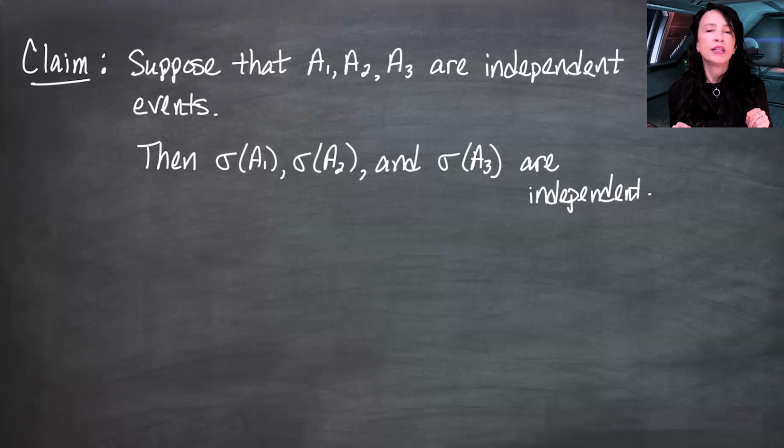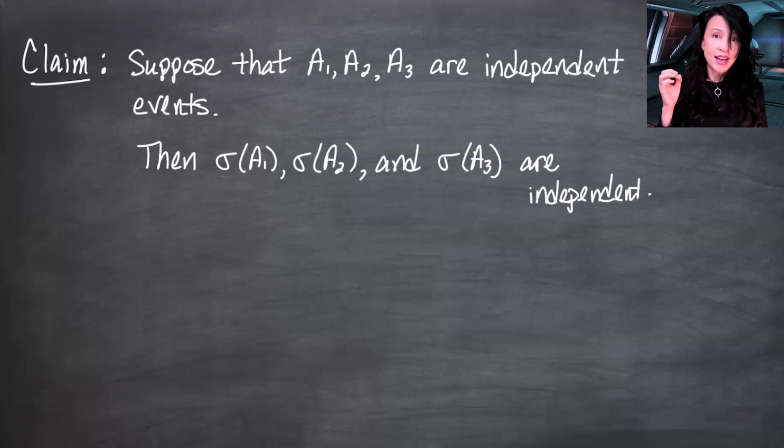So if we started with independent sets, it's easy to see that these classes are still independent, because if you take anything from any one of the sets and anything from any other one and look at the probability of the intersection, it does factor to the product of the probabilities, including three-way intersections. The second reason this is maybe not surprising is because this is covered under the theorem that I recapped at the beginning today.